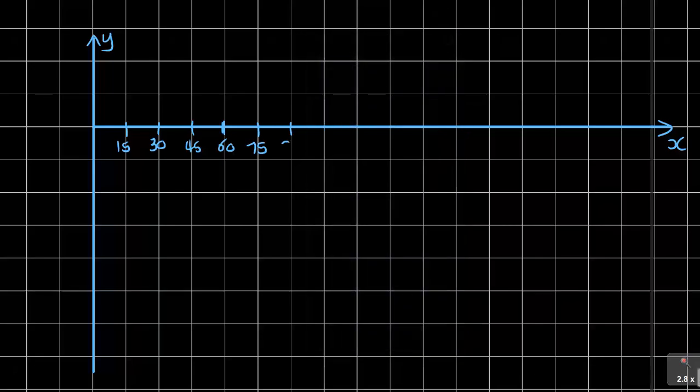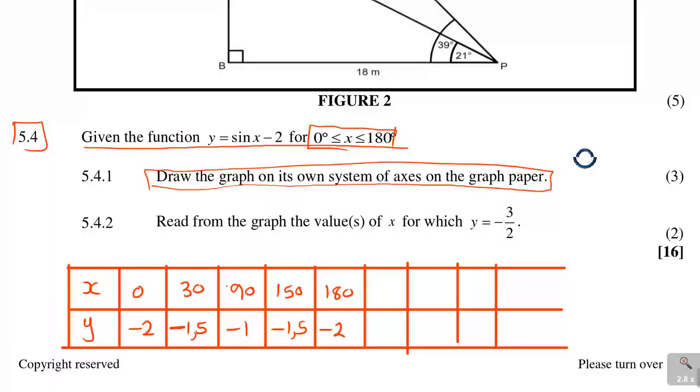Yeah, so this is 90, 105, 120, 135, 150, 165, and I think it's 180. So this is what you are having on these. Quite a few. Remember, we're moving 15 apart. Then the values of y: if this becomes -1, this can become -2, because the highest one is -2.